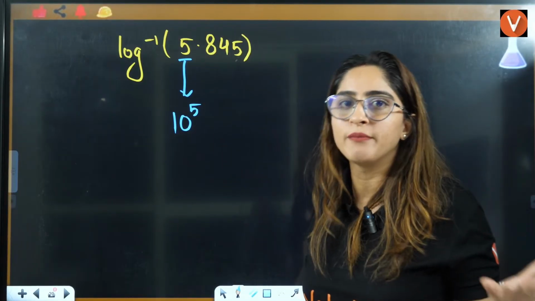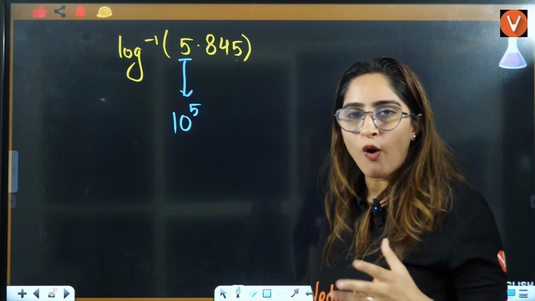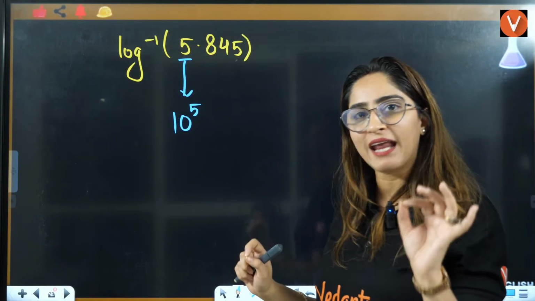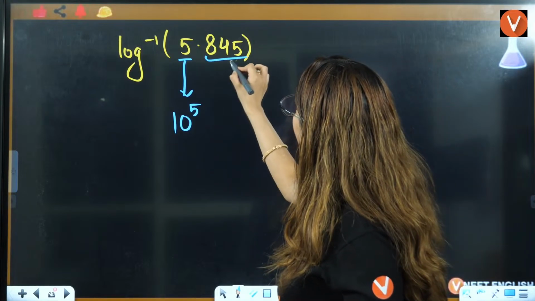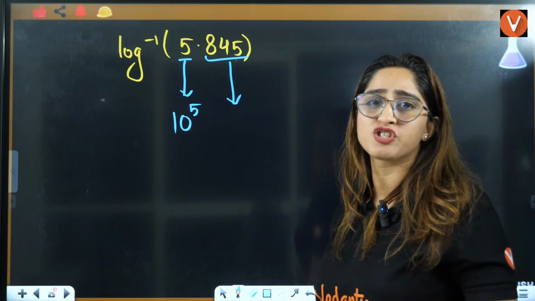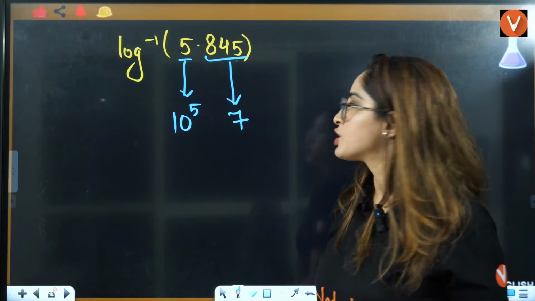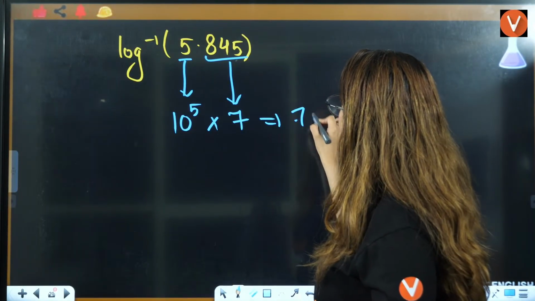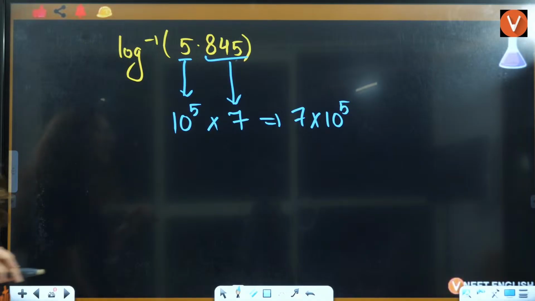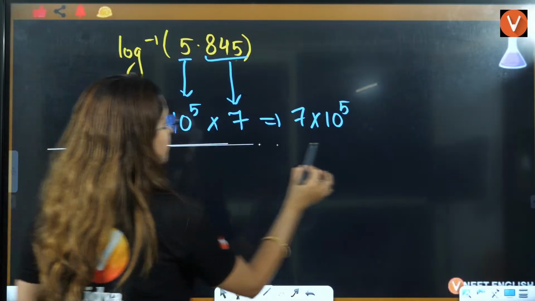This is a short trick I am telling you so that you don't have to do calculation. You can do this in your head only, but for that you need to practice definitely. The part before the decimal will be 10 raised to that power. For the part after the decimal, take the antilog of it. 0.8451 is the log of which number? That is the log of 7, right? So just write 7 here. So the answer will be 7 multiplied by 10 raised to the power 5.